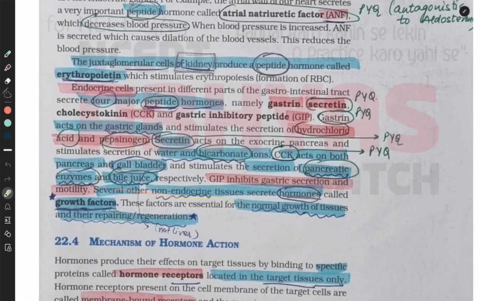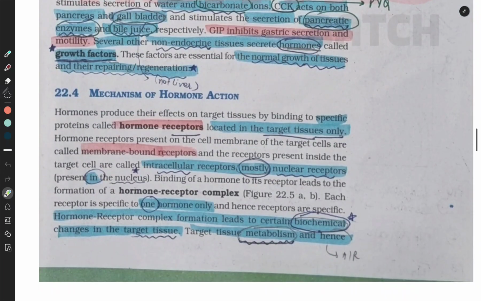Several other non-endocrine tissues secrete hormones called growth factors. These factors are essential for the normal growth of the tissues and their repairing or regeneration.